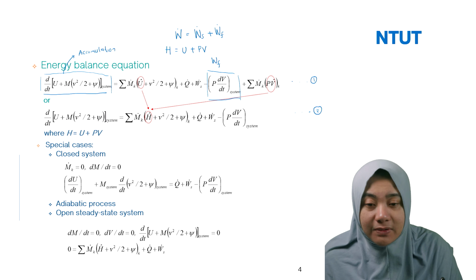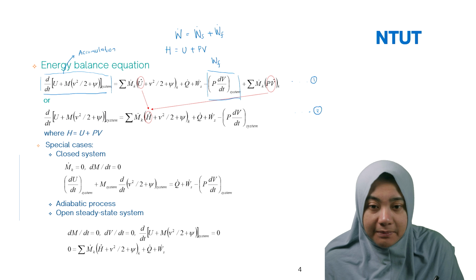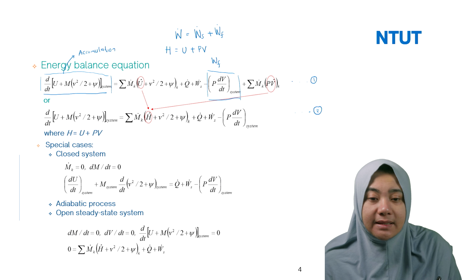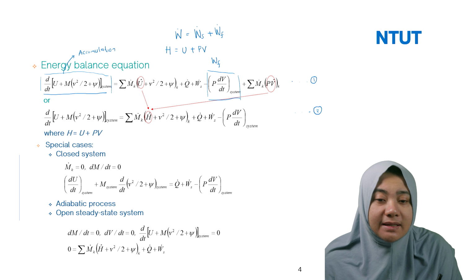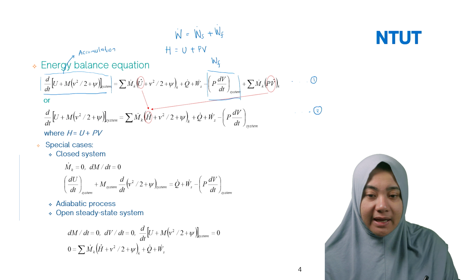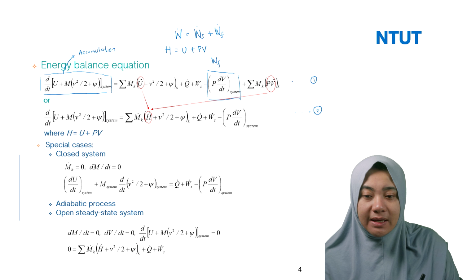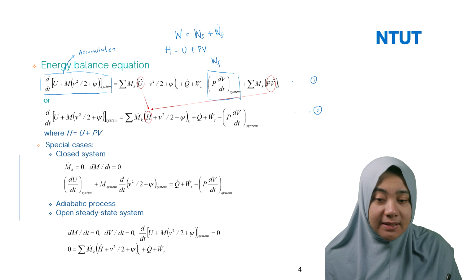So this is what we call H plus v² divided by 2 plus omega, plus Q plus Ws minus P dV/dt of the system. Okay, until here, we got the general equation for the second one.